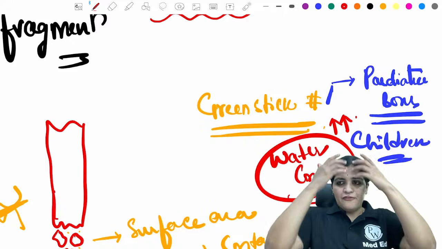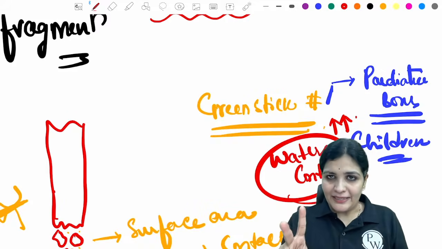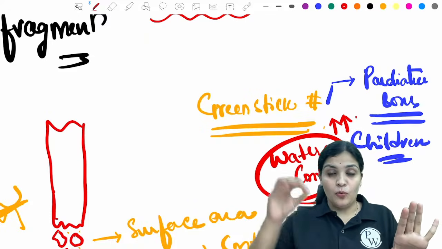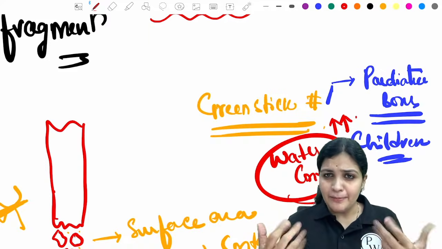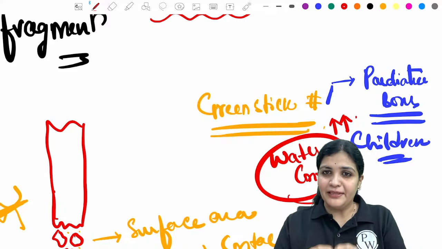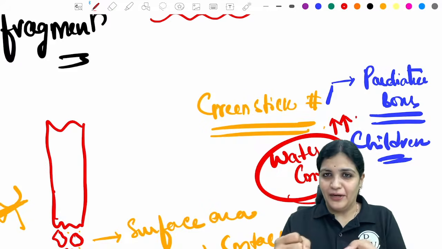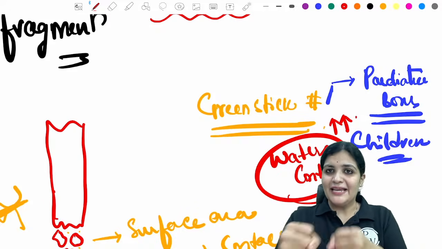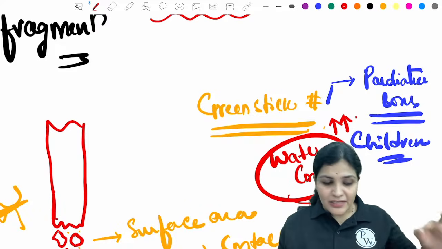So for example, we are going to do this experiment. Now you're going home, taking two matchsticks. One matchstick you put aside, that is a dry matchstick. The second matchstick, you put it in water, soak it for some time, and then try to break it. Or just imagine trying to break a tree twig filled with water. It will not break like a dry one. Whenever something is dry, you can just break it, right? Whenever it is wet, it will take some time and the ends stay connected. So that is the greenstick.